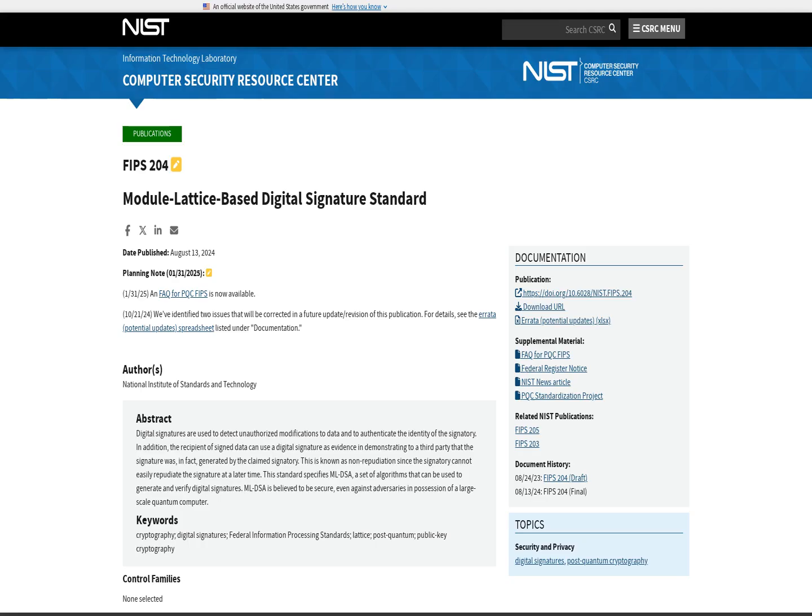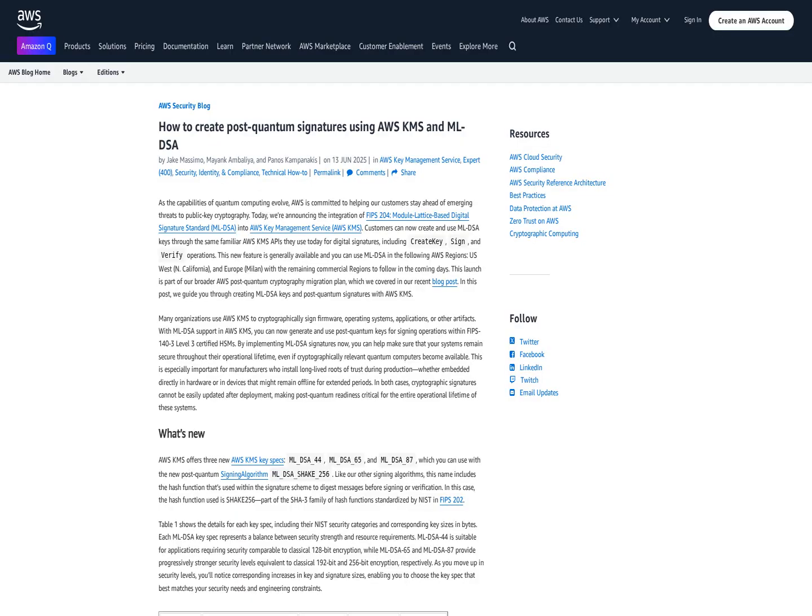AWS Key Management Service has added support for post-quantum ML-DSA digital signatures, providing customers with a solution to address emerging quantum computing threats. This feature enables organizations to protect sensitive information well into the foreseeable future, including after the advent of cryptographically relevant quantum computers.